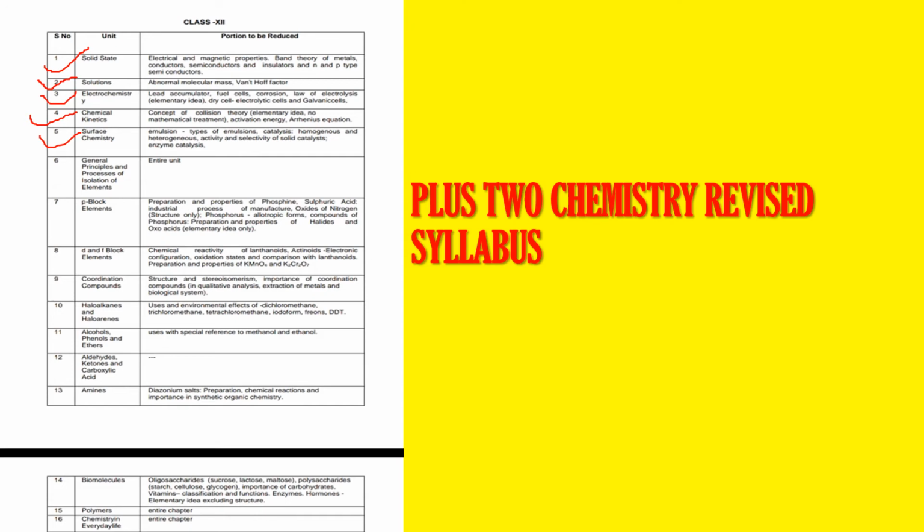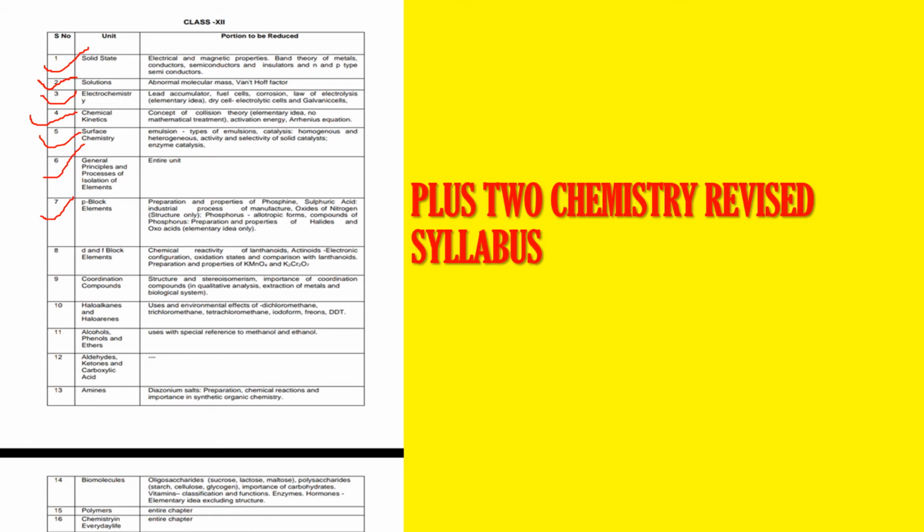General principles and processes of isolation of elements, the entire unit has been removed from your syllabus. Next are the p-block elements, where you have to avoid the preparation and properties of phosphine, sulfuric acid and its industrial process of manufacture, and the oxides of nitrogen, where only the structure has been removed. Also phosphorus, its allotropic forms, compounds of phosphorus, and the preparation and properties of halides and oxo acids. So avoid all these.